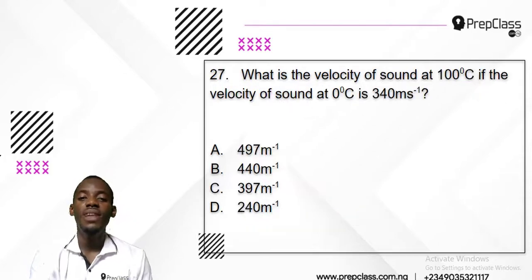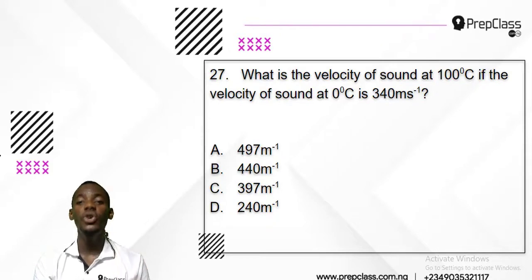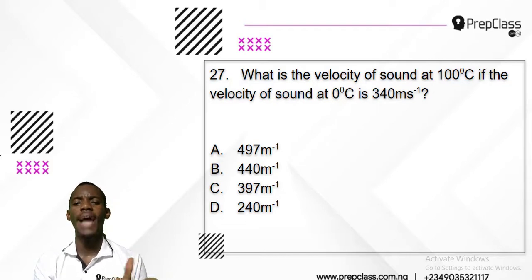Now let's check out number 27. What is the velocity of sound at 100 degrees Celsius if the velocity of sound at 0 degrees Celsius is 340 meters per second? Do you have any idea? This question is between temperature and velocity, that's speed. What is the formula that combines temperature and speed? Remember that they mentioned sound wave, right? Let's check it out.